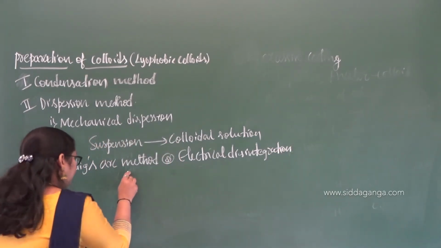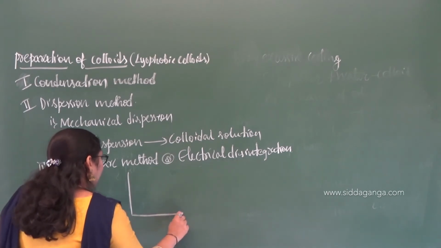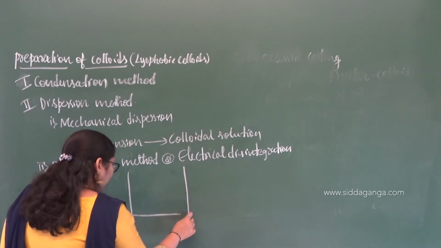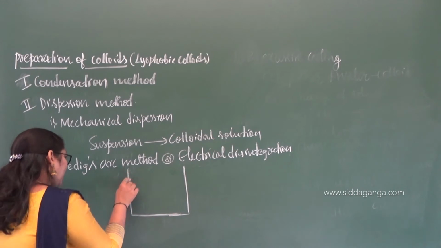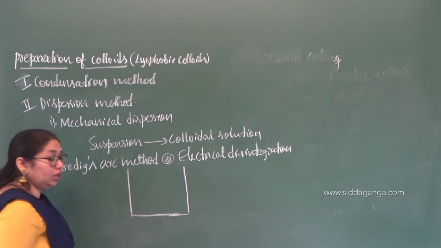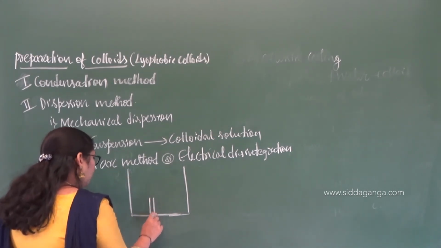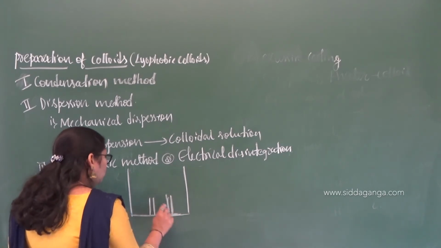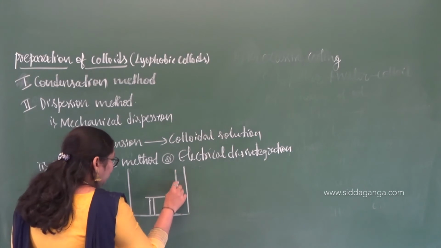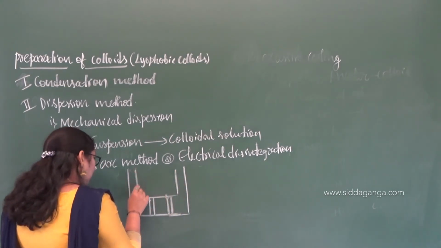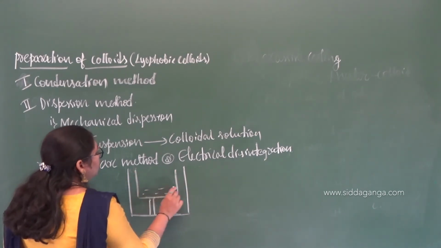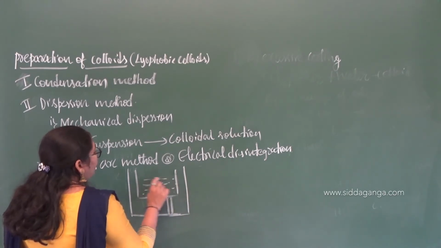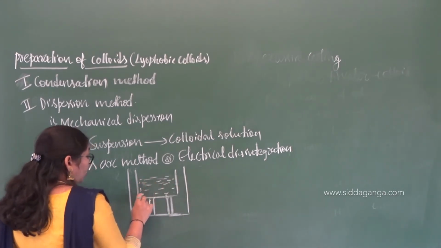For that, let me draw a simple diagram so that I can explain the concept very well. In this apparatus we have an ice bath in which we place a stand. Upon that stand we place a tub containing the colloidal solution we are preparing.